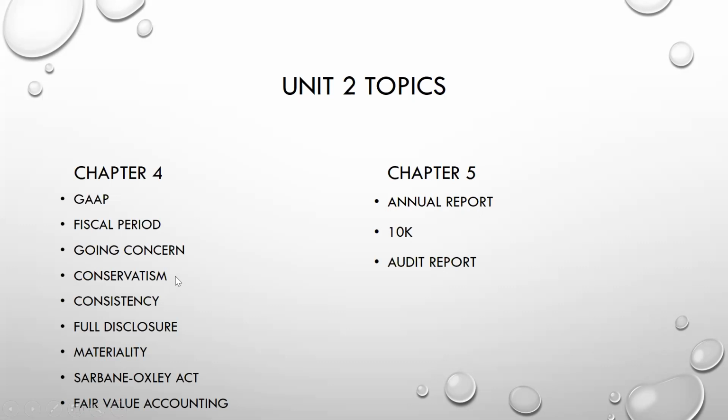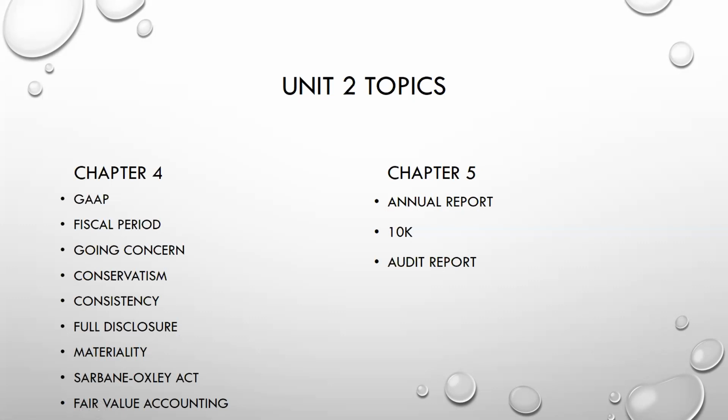Conservatism is exactly what it says. It's being conservative, but we're going to apply that as an accounting term. Consistency also means being consistent, and they're talking about how we record, for example, depreciation. There are many methods, but in order to compare your company from year to year, you have to use the same method each year. Full disclosure is actually very important.